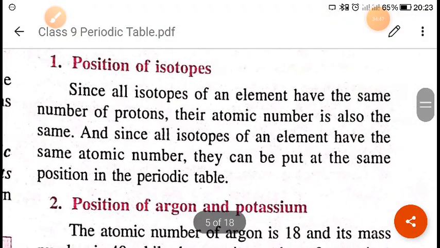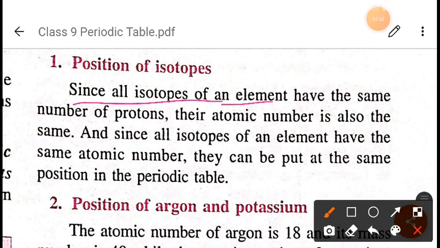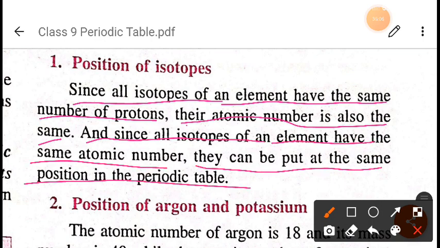When we talk about the position of isotopes, all isotopes of an element have the same number of protons, right? So the same number of protons means their atomic number is also the same, as we have said. Since all isotopes of an element have the same atomic number, they can be put in the same position on the periodic table, no problem for that now, right? The modern periodic table is based on atomic number and does not say anything about atomic mass. But the concept of isotopes is based on mass, because isotopes are elements with the same atomic number and different mass numbers. Since the modern periodic table is fully based on atomic number, we can easily place these isotopes in the same place in the periodic table, right?